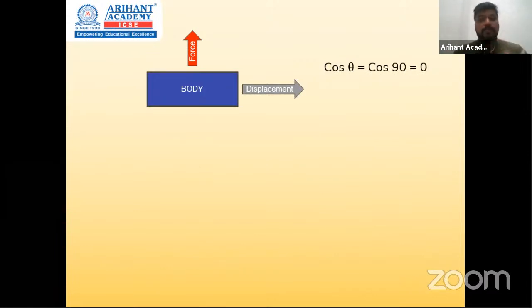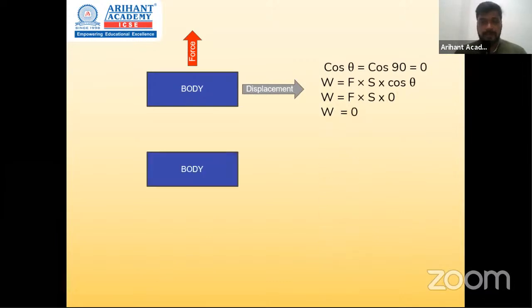So now if you calculate work, what will happen? Work is force into displacement into cos theta, which is force into displacement into 0. The answer would be 0. In such cases, we say 0 work is done over here. So, when do we say 0 work? When the direction of force and displacement are perpendicular to each other. So, second case scenario.